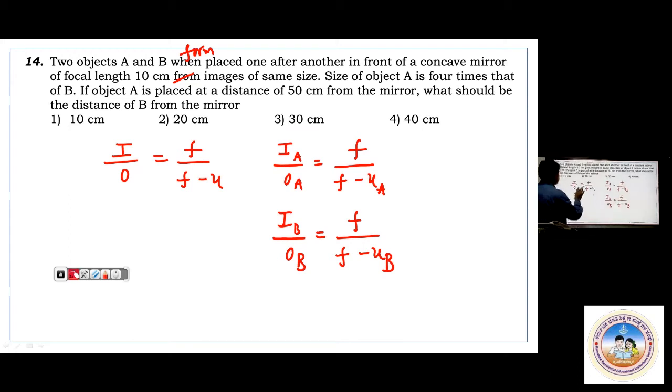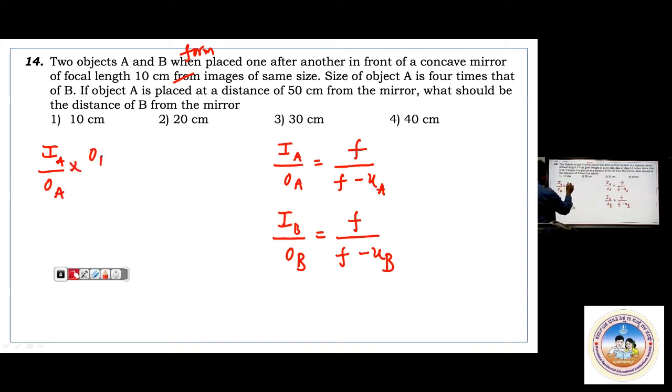IA by OA into OB by IB, we will be getting OB by IB equals F minus UB divided by F minus UA.